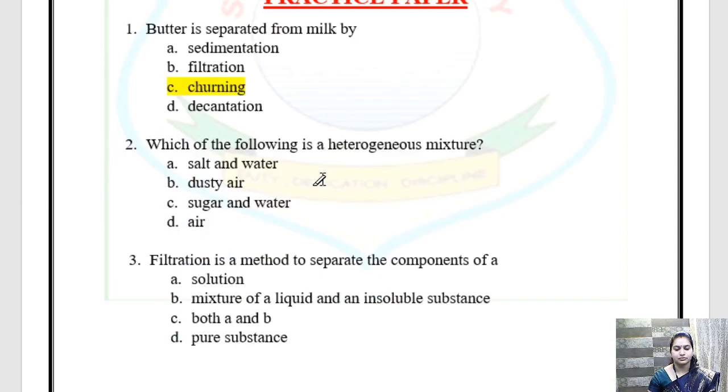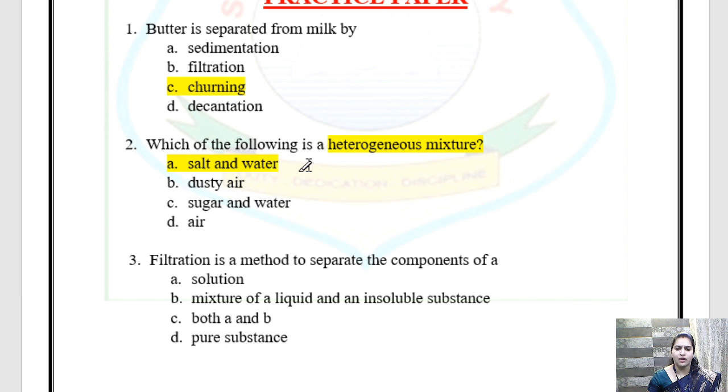Okay. Next, question number 2. Which of the following is a heterogeneous mixture? So children, what is a heterogeneous mixture? वो mixture जो कि एक दूसरे में mix नहीं हो सकते और हम उन दोनों को अलग अलग देख सकते हैं. The solvent and solute can be seen separately. So let's see what are the options. Salt and water.